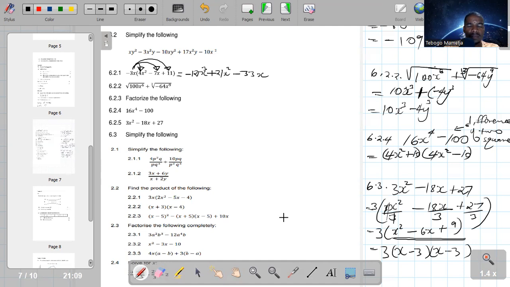Guys, these other ones, I think they can be worked out. They are the same as those ones there. So I would want us to pass them because we've done something like this. We've also done the FOIL method. That is where you foil. So this one we are going to expand, use the FOIL method, and you add. So 2.3, let me do 2.3 because 2.3 is different from those other ones.